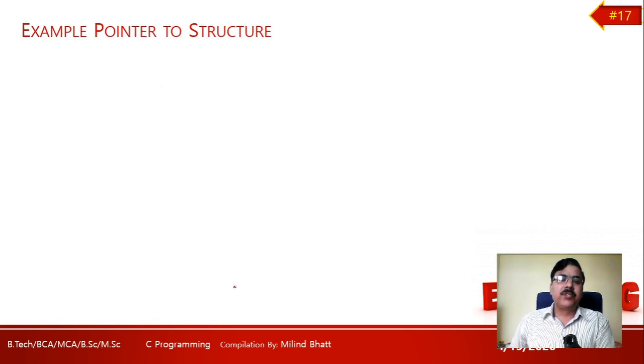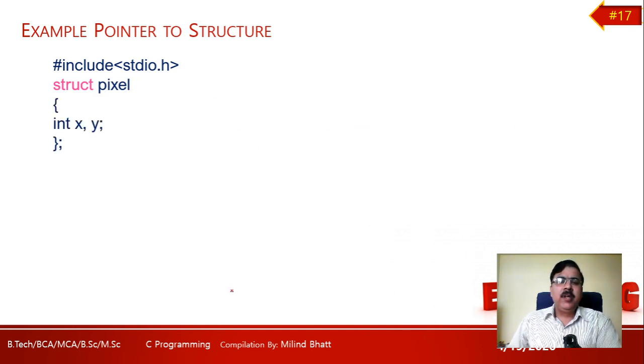Example of pointer to a structure. A simple example is there. Then we will have a bit more complex example on the editor. Over here, I have used the standard stdio.h header file and created one structure whose name is pixel, having two members, x and y, both of integer type. Now I am closing my structure.